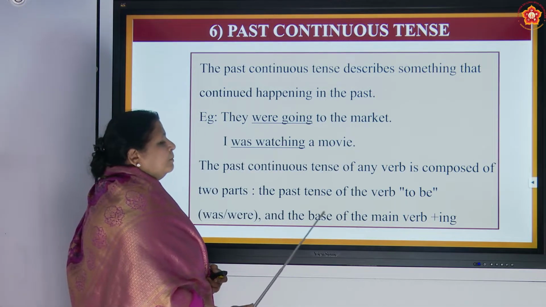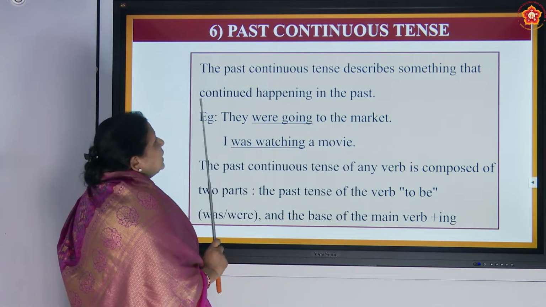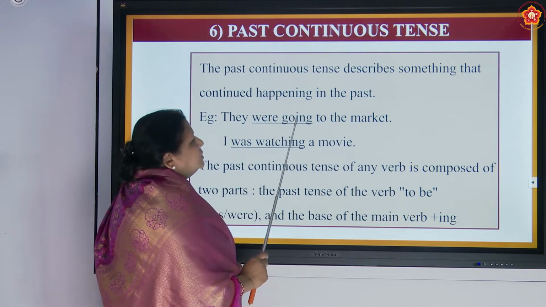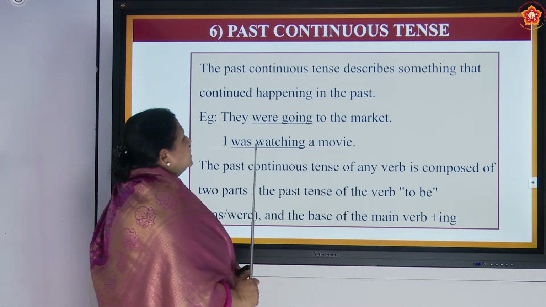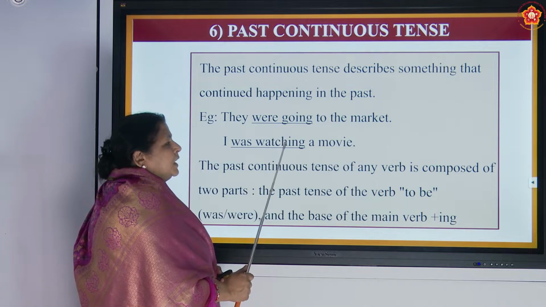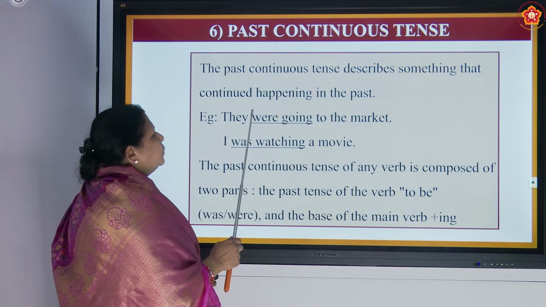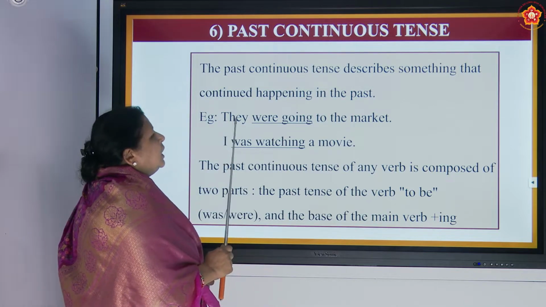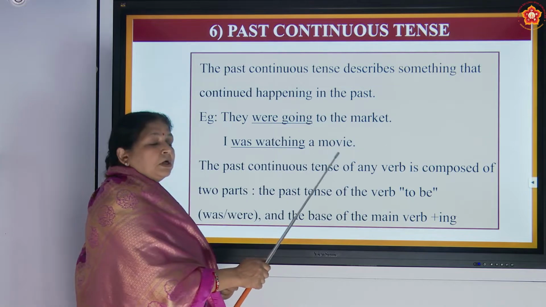And the base of the main verb plus ing. Now, what is the base of the main verb? Going. So, go is the main verb plus ing. Watch is the main verb plus ing, and then we are doing it in the past, so it is were and was. So they were going to the market, I was watching a movie.